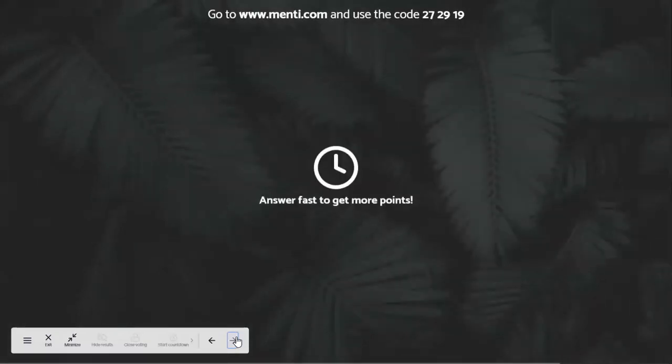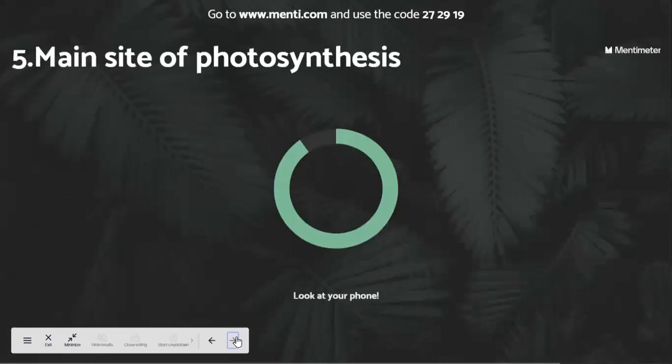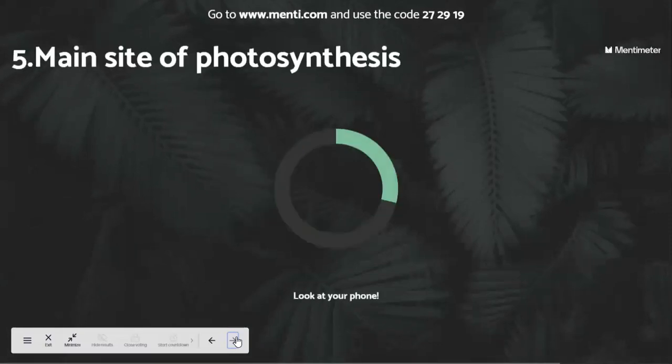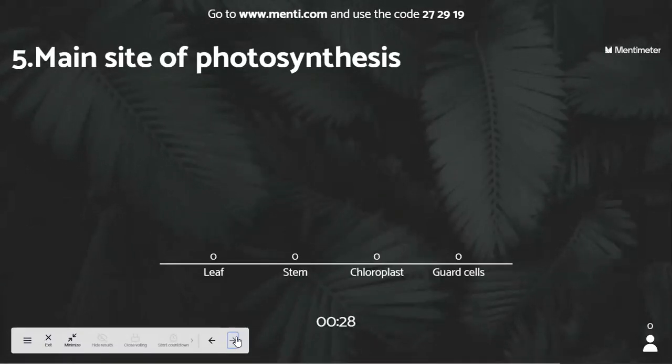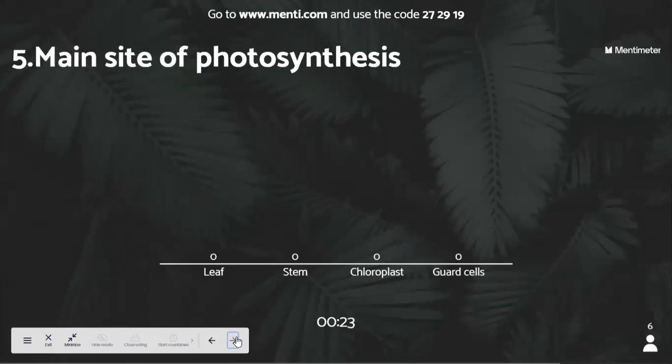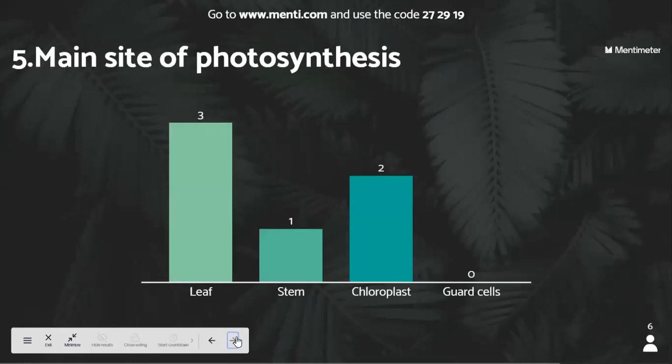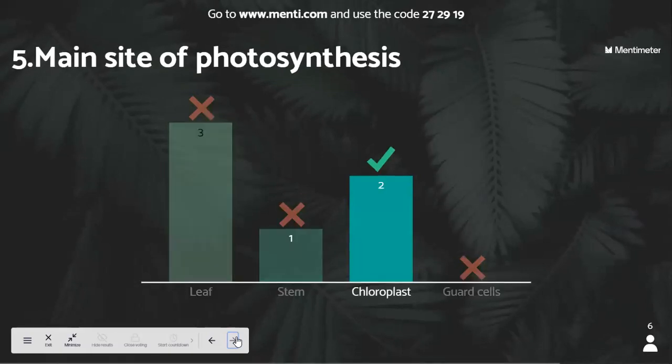Answer fast to get more points. Of this last and final question: the main site of photosynthesis. Leaf, stem, chloroplast, guard cells. Two things I have taught you. The main site of photosynthesis, I have asked you to bookmark it. Very good. Who is that person who answered it as stem? Who answered that the main site of photosynthesis is stem?